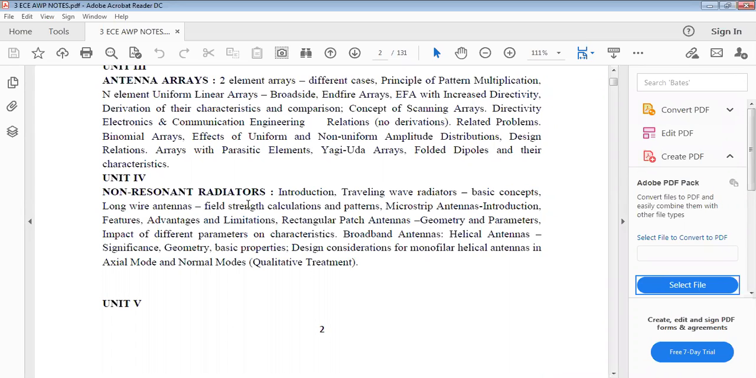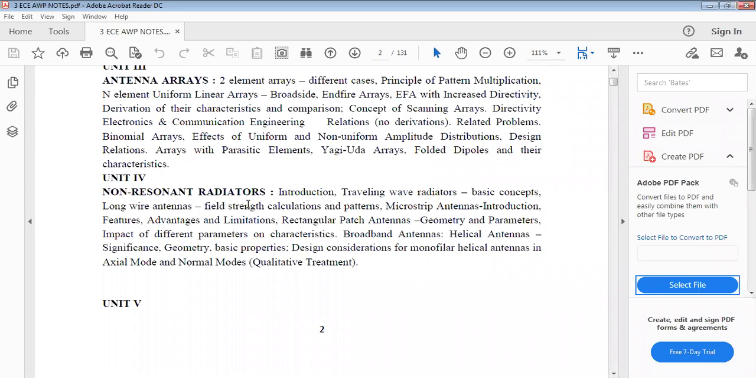Next, the n element uniform linear array. When we use n antenna elements, all those n elements are uniform and they are linear. When we bunch those n elements, that is the n element uniform linear array. What are its characteristics? That is also derived. Here we define the broadside and end-fire arrays very elaborately. What is the difference between broadside array and end-fire array?